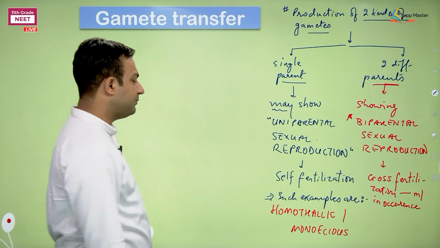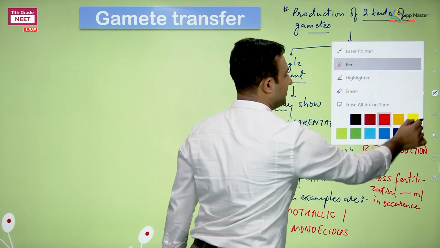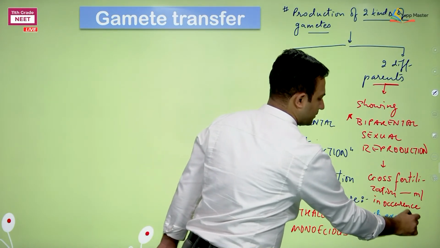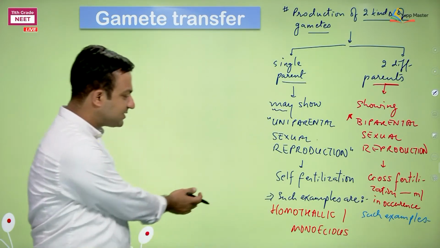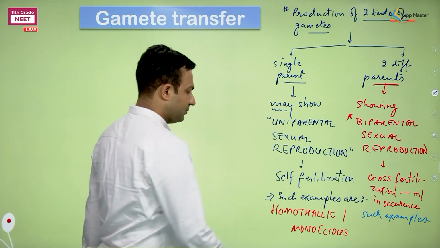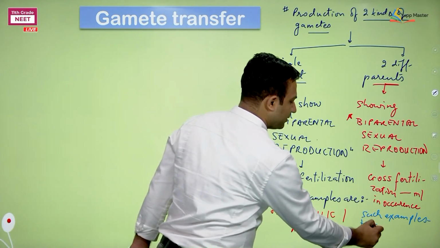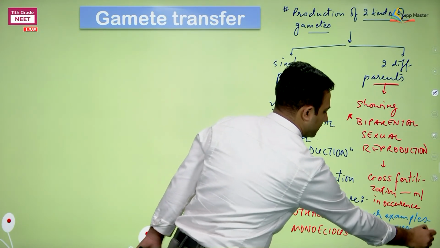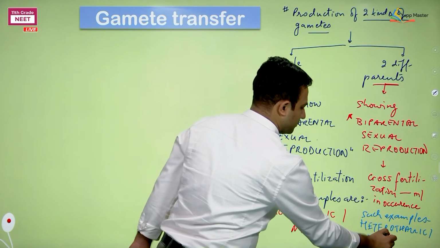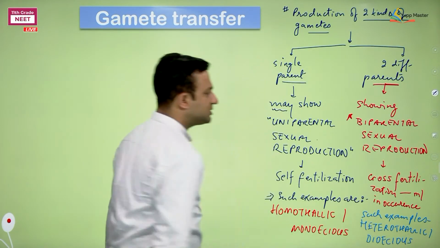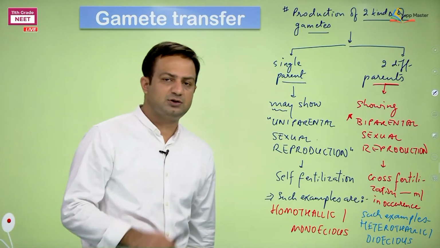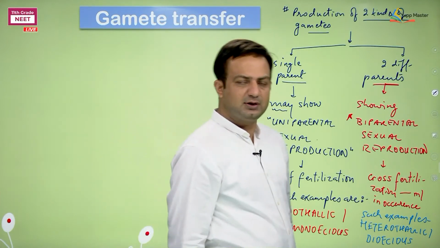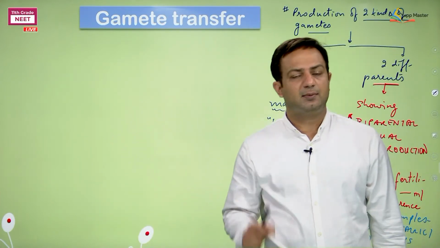Okay. And here we used to mention that such examples will be named as, just suppose it one. If this is homothallic, that will be heterothallic. If this is monoecious, that will be dioecious. Either the organism is dioecious or they will pretend to be dioecious so that they can achieve cross fertilization, because it is having certain advantages. Yeah, cross fertilization is having certain advantages anyhow.